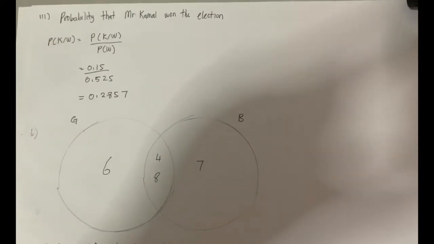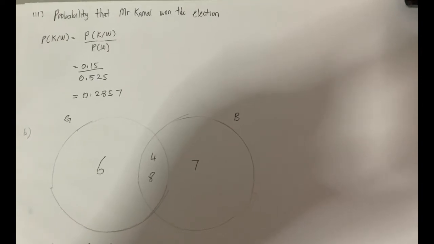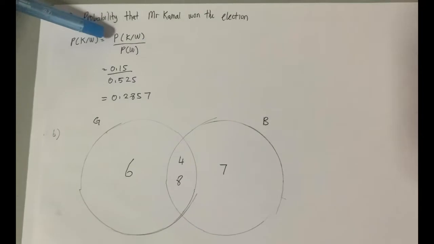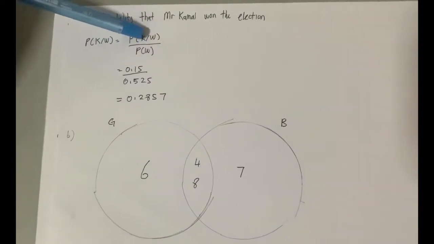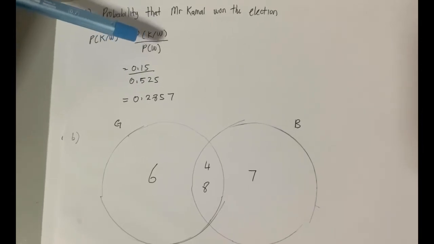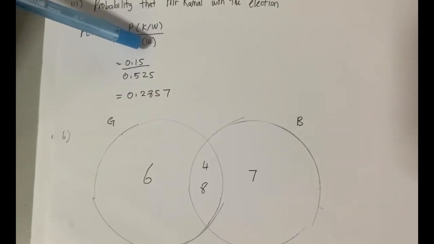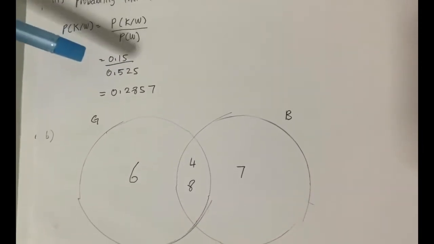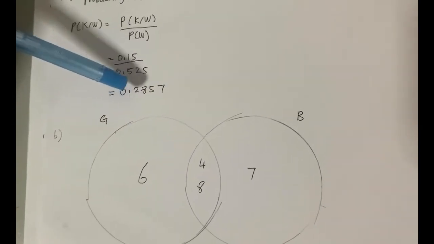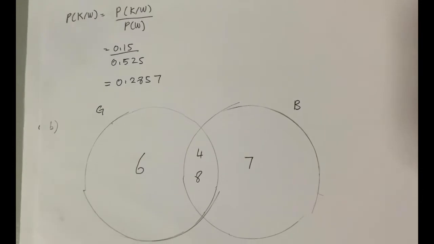So the next question is the probability that Mr. Kamal won the election. So we just take the probability that Mr. Kamal will win over the probability that all candidates won the election. So 0.15 over 0.525, then we got 0.2857.